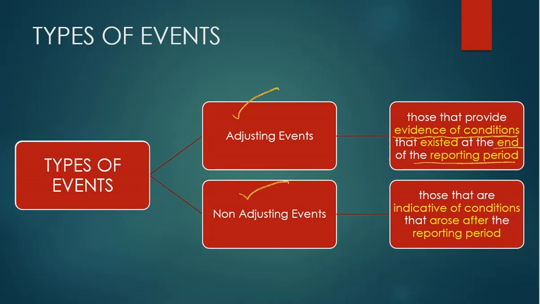Second one, non-adjusting events are those events that are indicative of conditions that arose after the reporting period. That is, conditions of those events itself arose after the reporting period. So, there is an indication of condition only after the reporting period. Therefore, they are non-adjusting events.